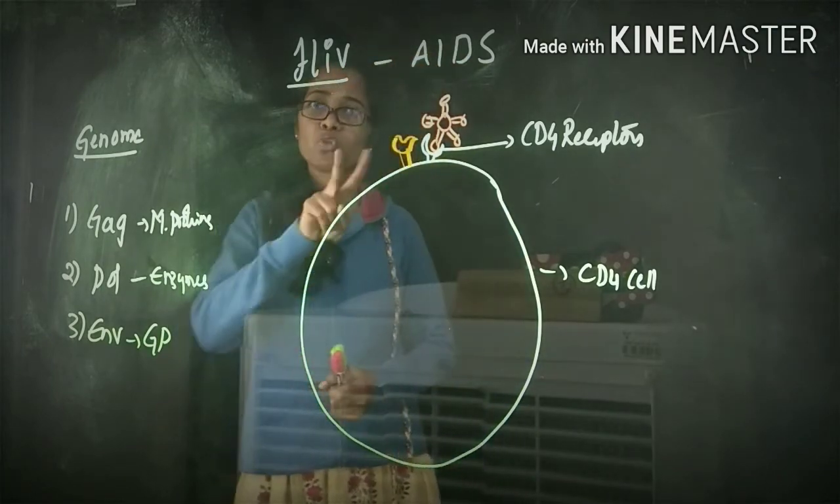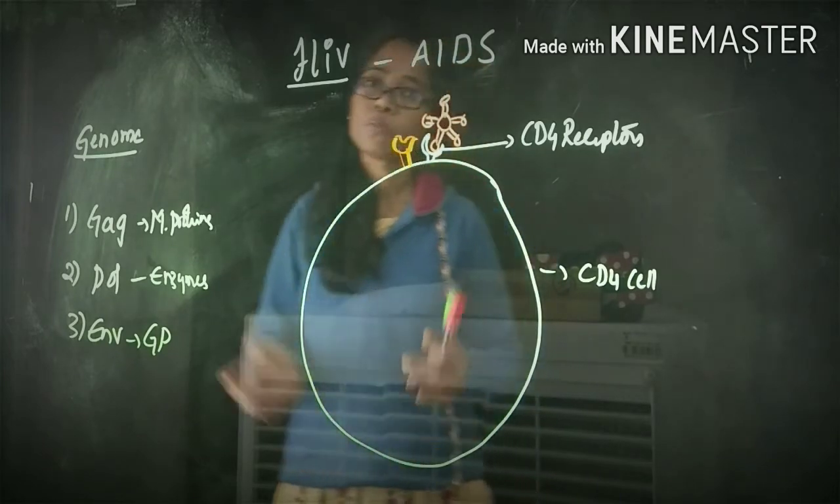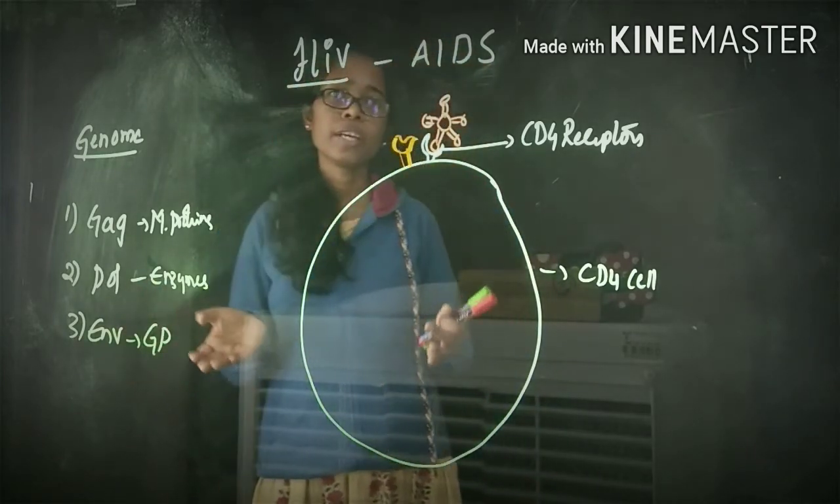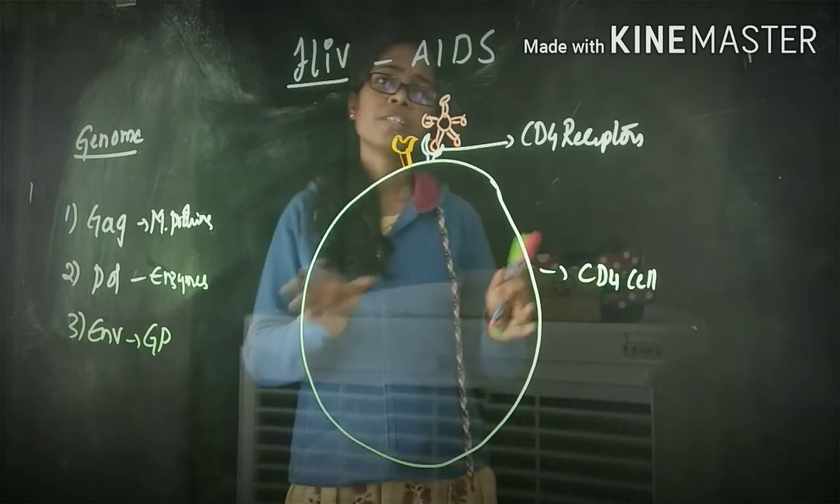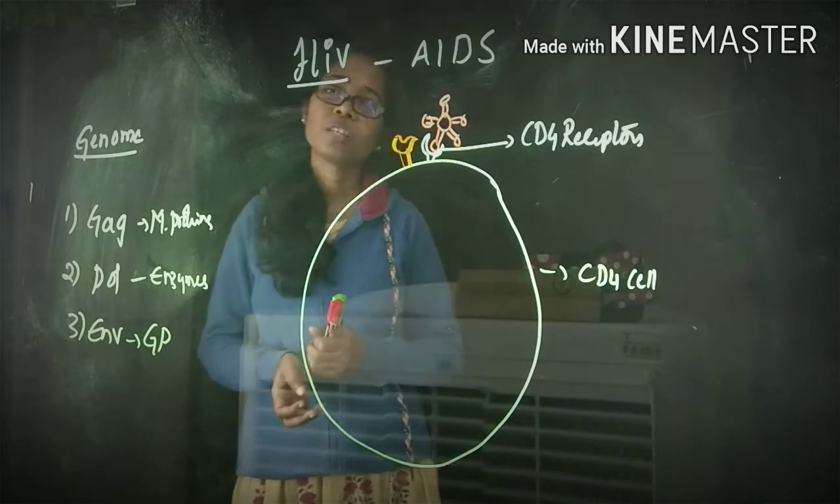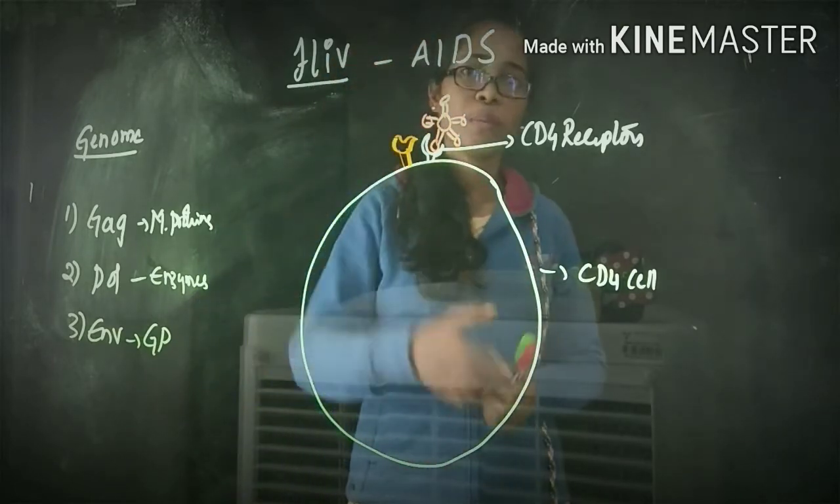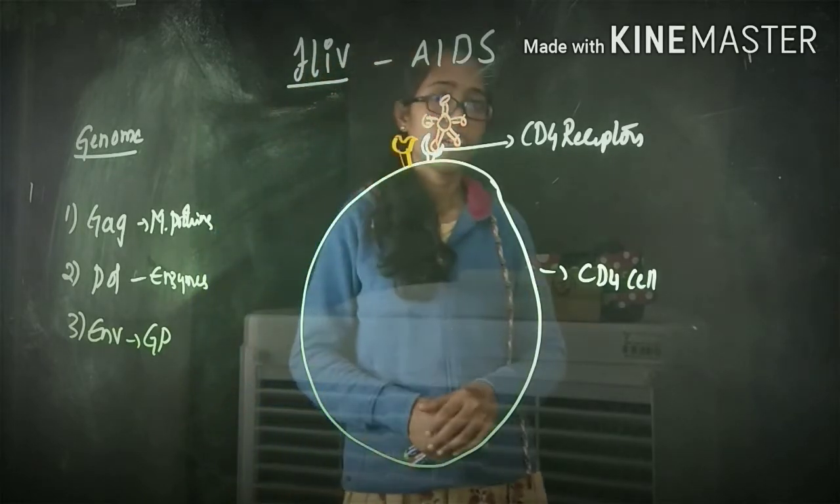Okay, which will be having these two kinds of receptors on the surface. Clear? And next one is monocytes. If you see monocytes and macrophages, these kinds of cells will be having both these receptors, that is CD4 receptors as well as these co-receptors. So those kinds of cells are the target for this HIV.